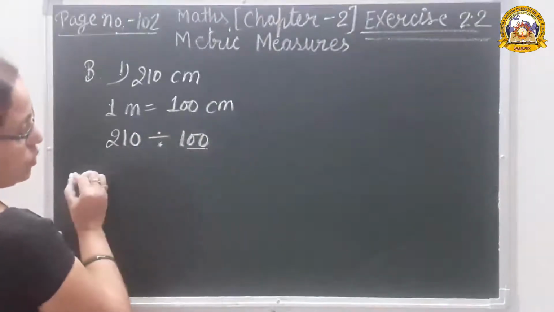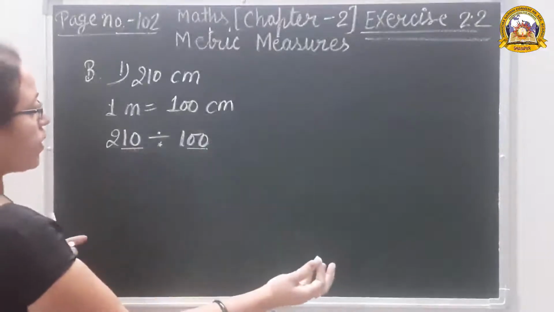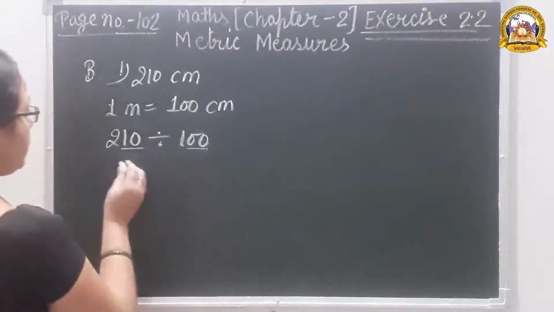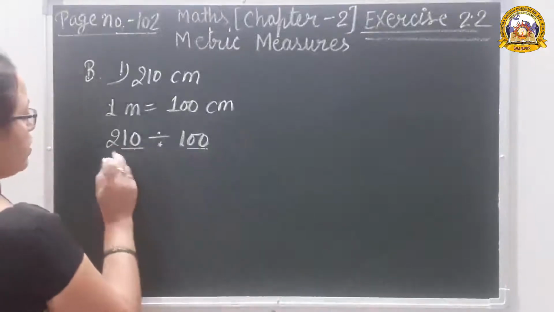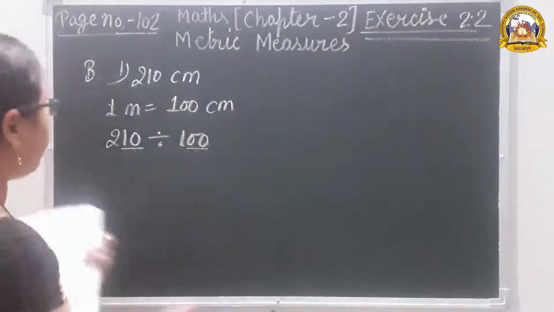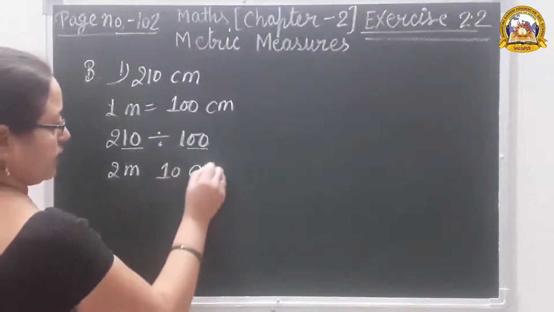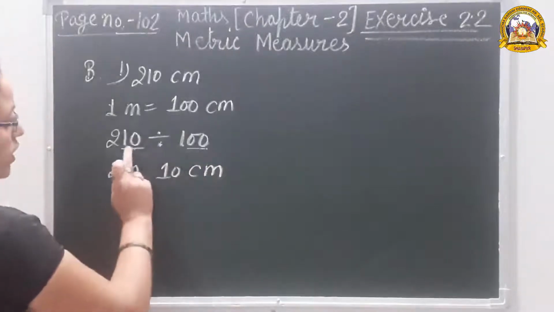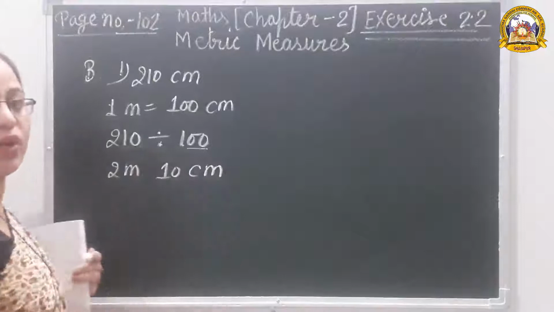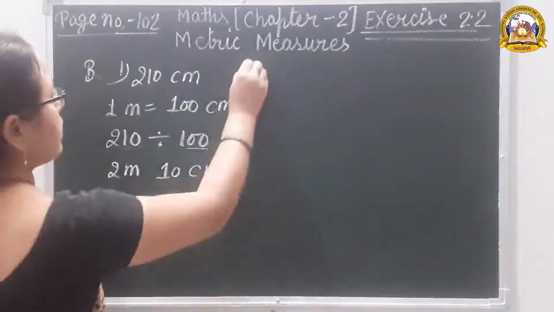Now how many zeros? 2 zeros. So the last 2 digits are for the remainder. 2 as a quotient, and the quotient is for the bigger unit. Bigger unit means meter. 2 meter and 10 centimeter.